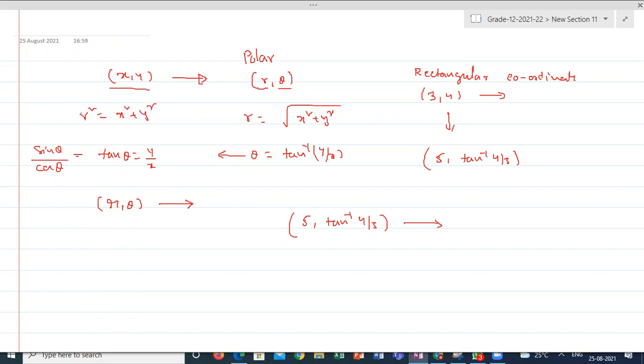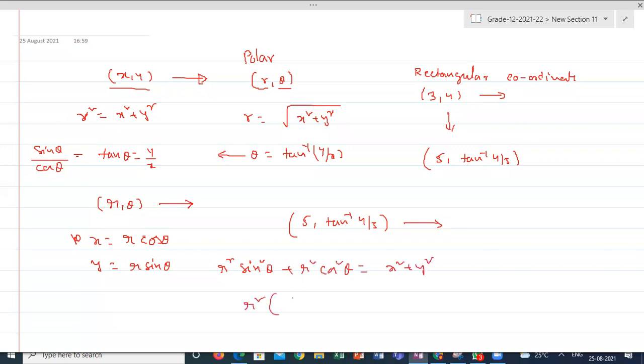So what equations will we make to eliminate this? If I'm taking x is equal to r cos theta, y is equal to r sin theta, then r square sin square theta plus r square cos square theta will be equal to x square plus y square.